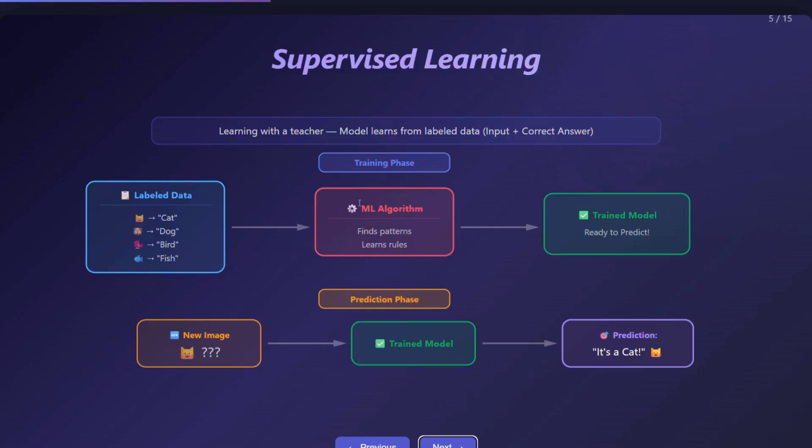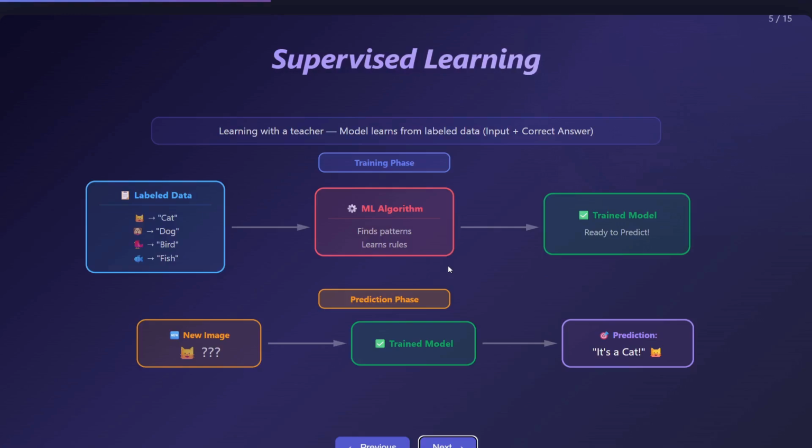On the right side, we get the trained model, and next is the prediction phase. Here we give the trained model a new image which it has never seen before. It uses what it learned from training to make the prediction. It might say, this looks like a cat based on the patterns I have learned.